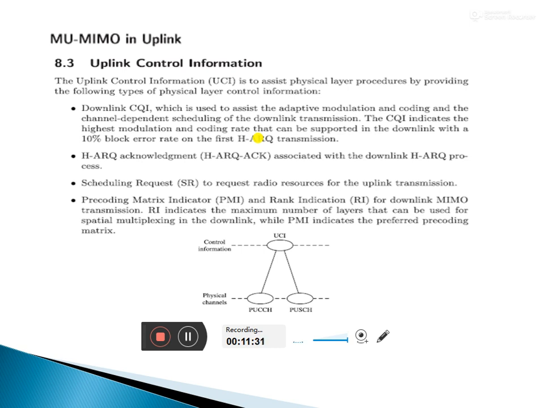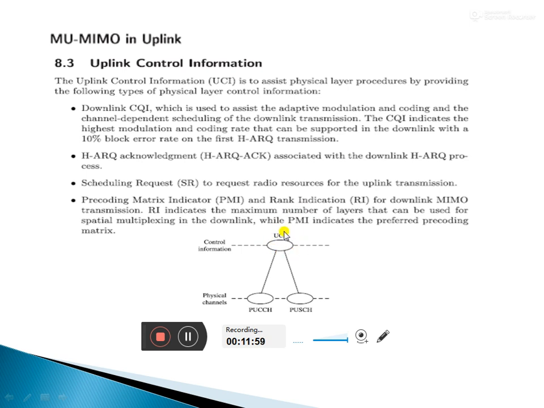Now we come to the uplink control information. What type of information is there? Uplink control information, that is UCI. This uplink control information channel will be there.